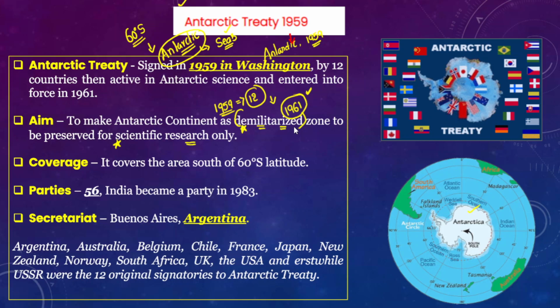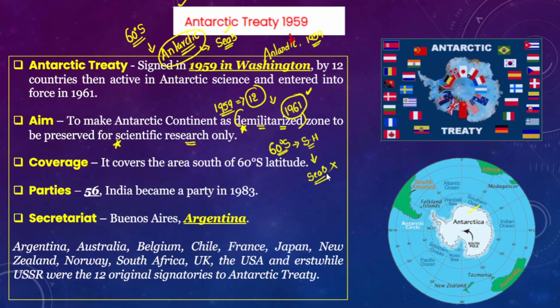As I have already told you, Antarctica generally includes the 60 degree south latitudes of the southern hemisphere, but this will not cover the seas which surround the Antarctic continent.